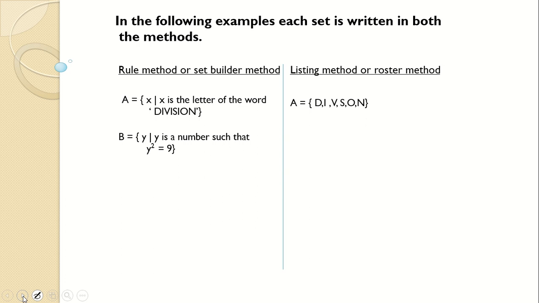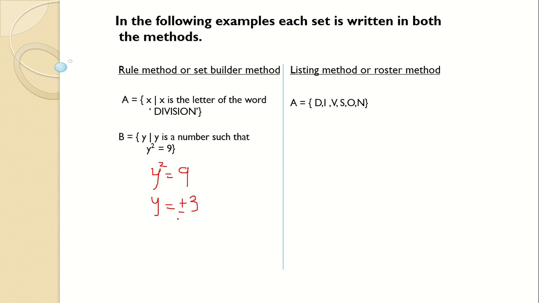Now, next, B is equal to set of Y such that Y is a number such that Y square is equal to 9. So, whenever such an equation is given, you have to solve that equation. So, Y square is equal to 9. If I solve this equation, whenever there is square, you do the opposite operation of square, that is square root. So, we will say taking square root on both sides. When you take square root on both sides, you get Y is equal to plus or minus 3.